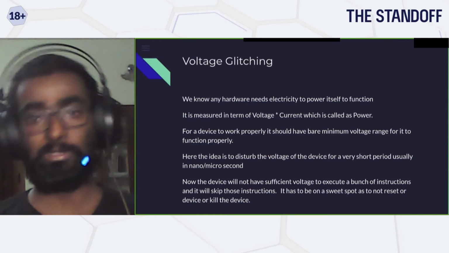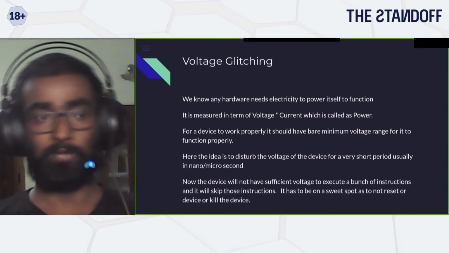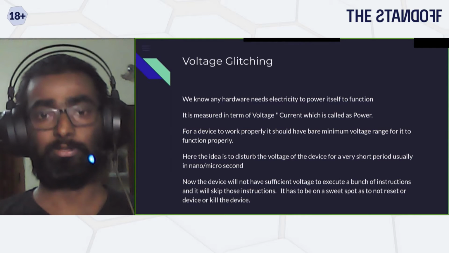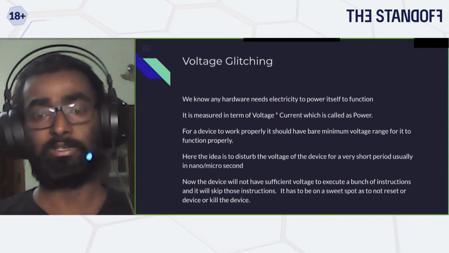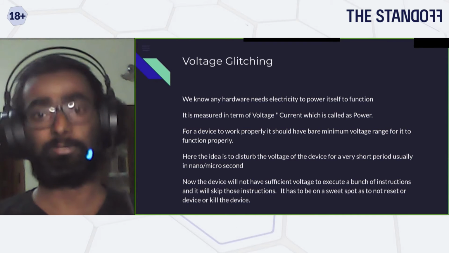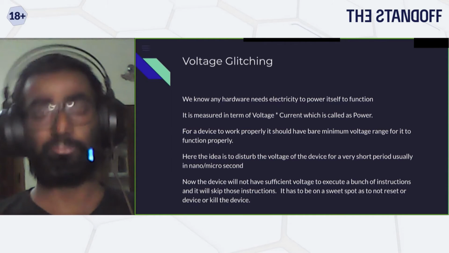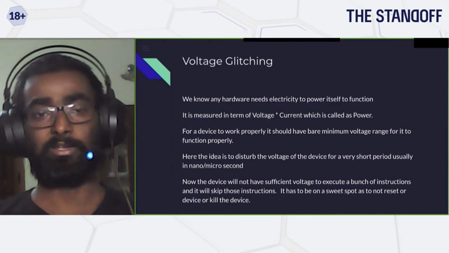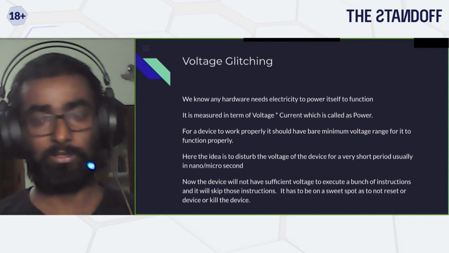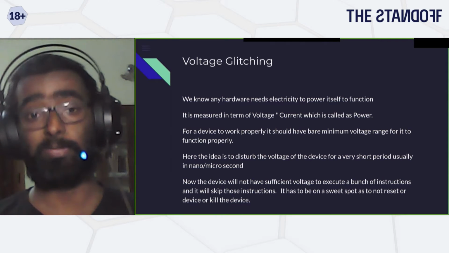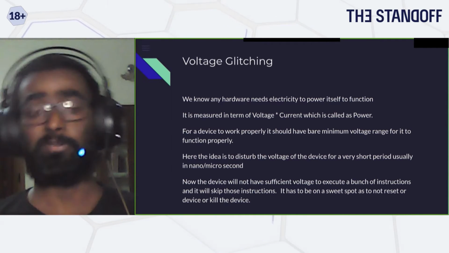But internally, there's a battery delivering power to the main processor. That processor will be working at, let's say, 3.3 volts, and drawing a current of, let's say, 100 milliamps. So you need to feed that amount of power. Let's say the minimum rating is 3.3 volts and 100 milliamps. Then you are supposed to provide these two values as a bare minimum for it to operate. So this is where you can actually perform glitching.